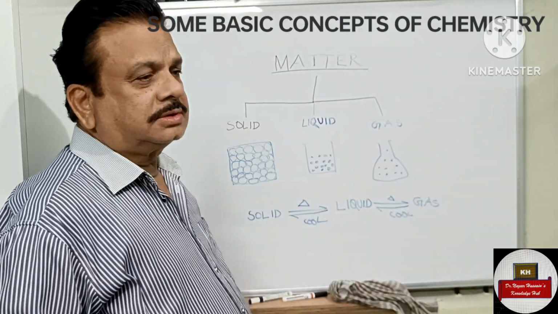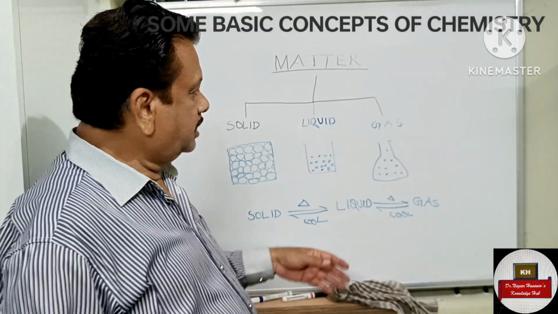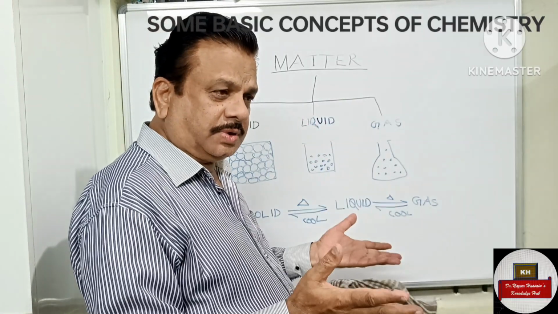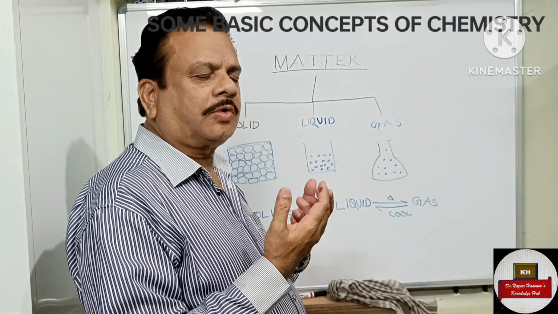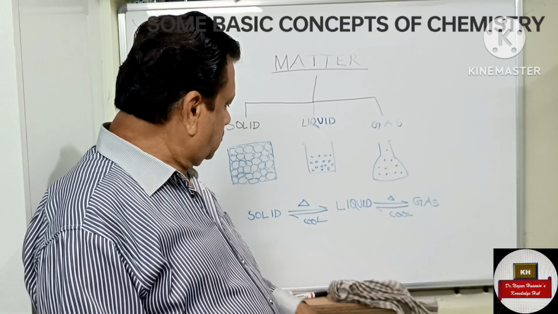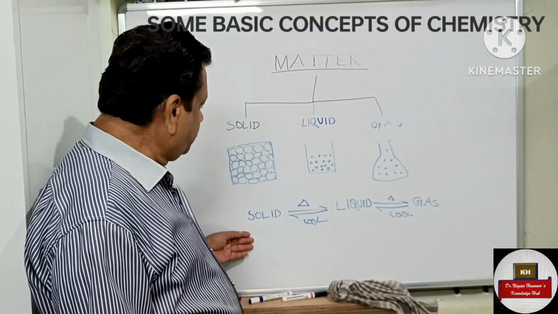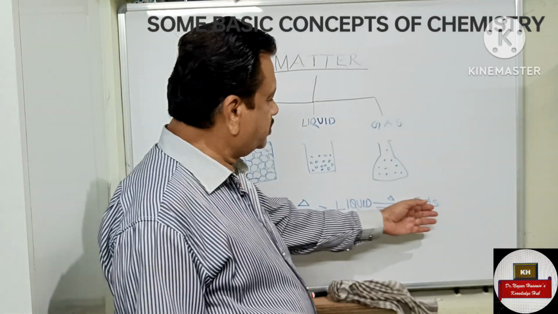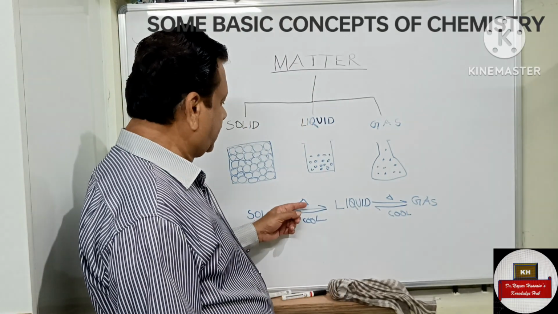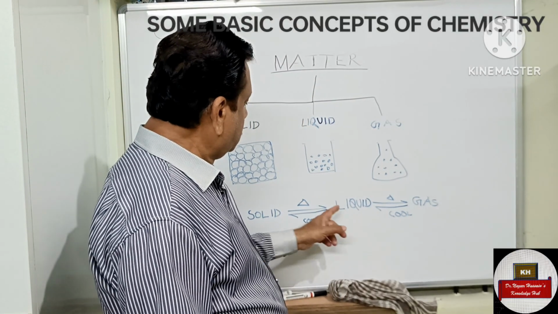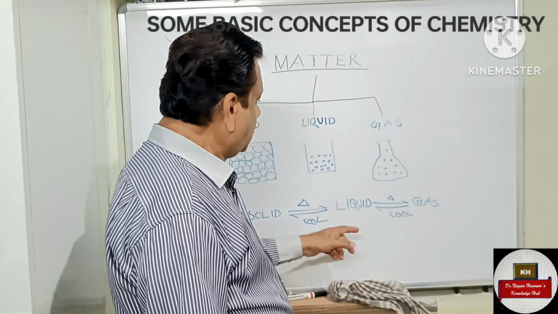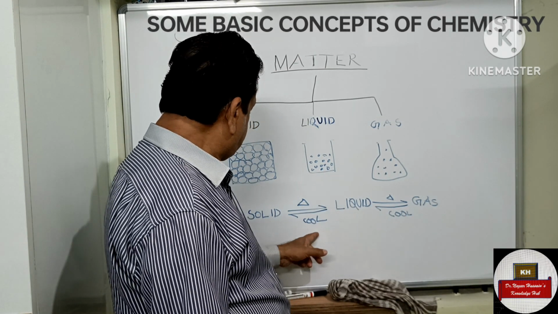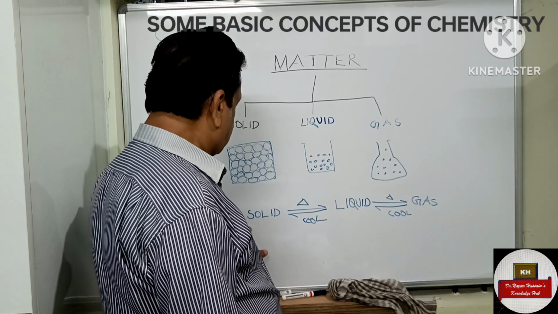Then coming to the gas, they are totally free and the molecules are not close, and they don't have a shape or volume of their own. Now the solid can be transformed to liquid and the liquid can be transformed to gas by way of heating. Solid to liquid, liquid to gas by heating. And again, gas can be cooled to liquid and the liquid can be cooled to solid.